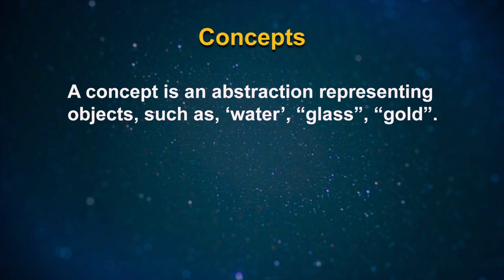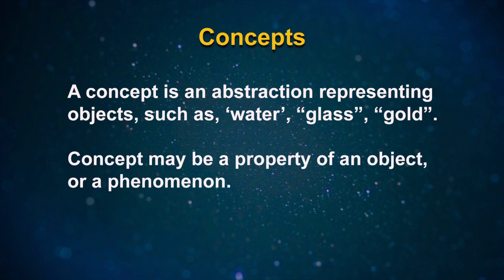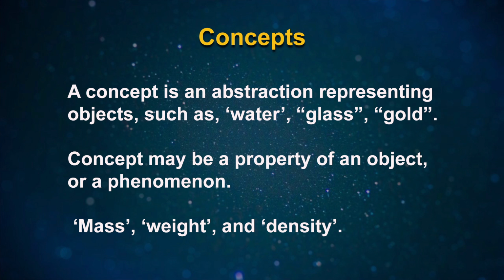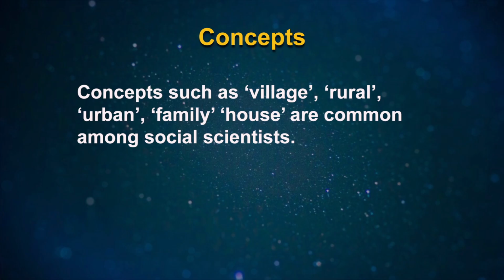A concept is an abstraction representing objects such as water, glass, gold, etc. A concept may be a property of an object or a phenomenon. For example, mass, weight, density are properties of an object. These concepts are frequently used by physical scientists.